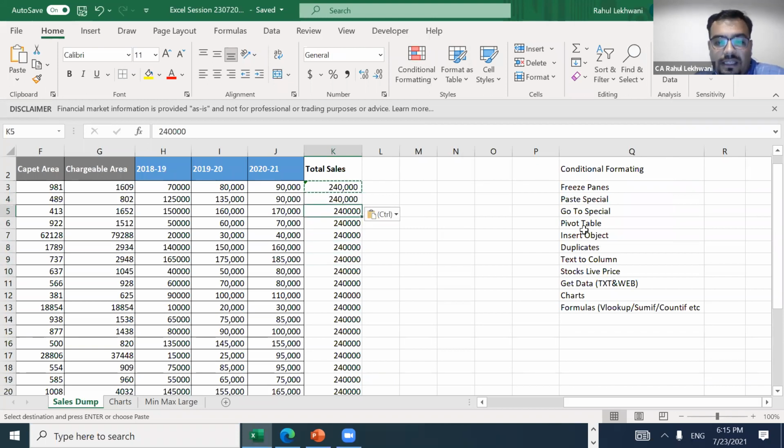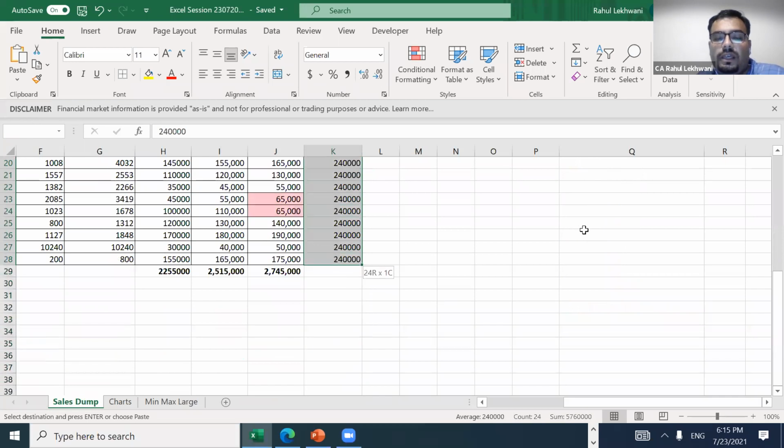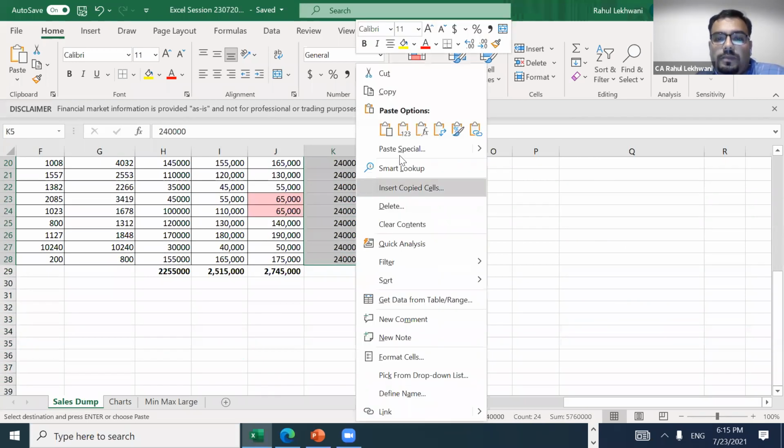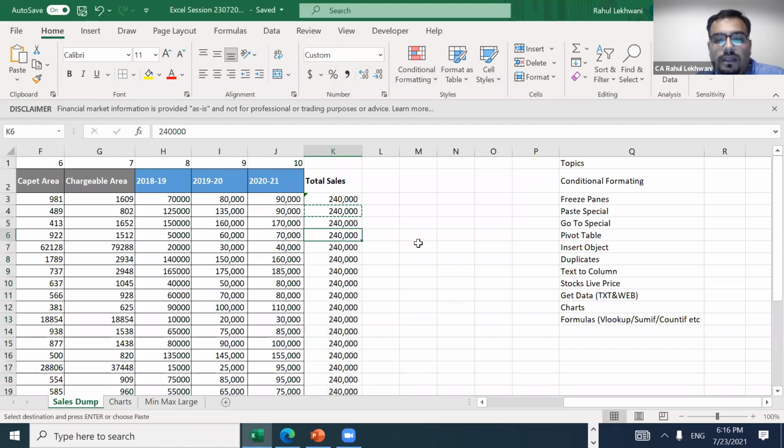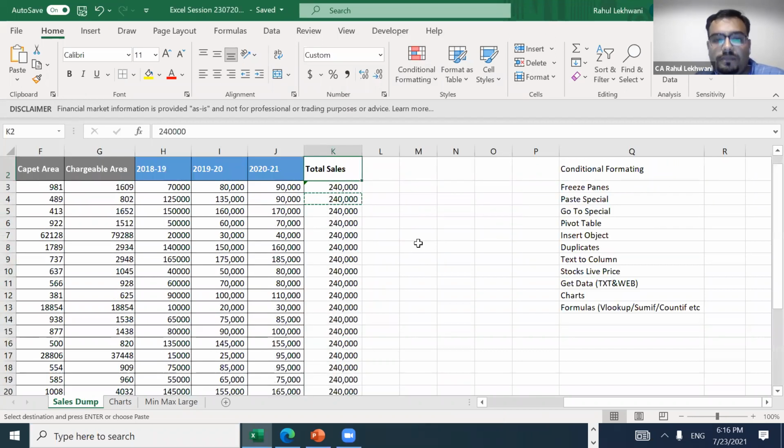Got it? And see here also there is a difference between this format and this format. K4 is different from K5. So I'll copy this, select the formats which I need to change, then right click, paste special, and then again format, and okay. See, everything is in the same format. These formatting tools are helpful because they make your presentation more likable in terms of how it looks.